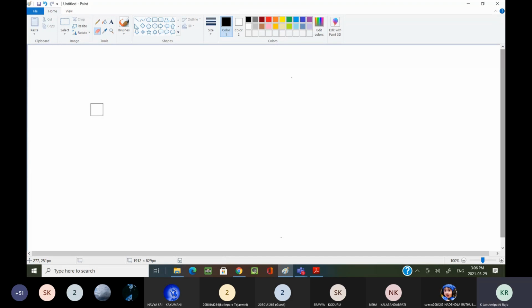Please note down in your running notebooks, or whatever notebook is available with you. Please note down Boolean function. Boolean algebra is an algebra that deals with binary variables and logic operations.